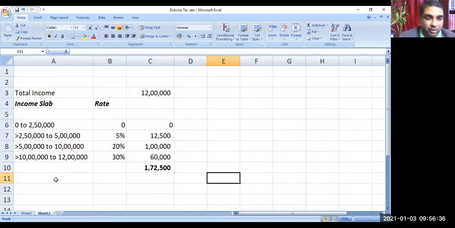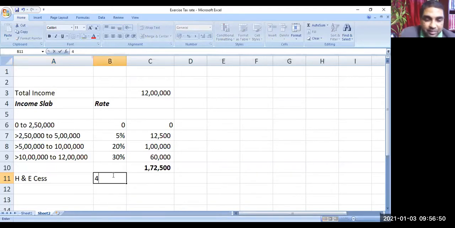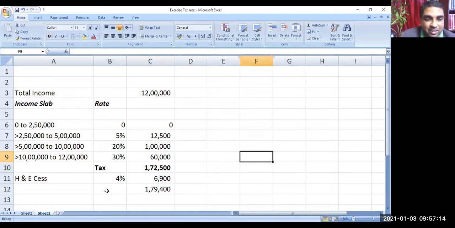Other things we will also be learning. There is one thing which is called health and education cess. This cess is levied at the rate of 4%. But 4% on what? 4% of this total tax. This is the tax, no? On this tax amount, 4% will be levied. Then the total amount payable is this plus this. This is called tax plus cess, and this much amount will be payable. Did you understand?